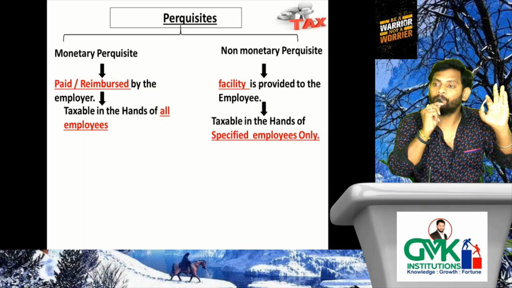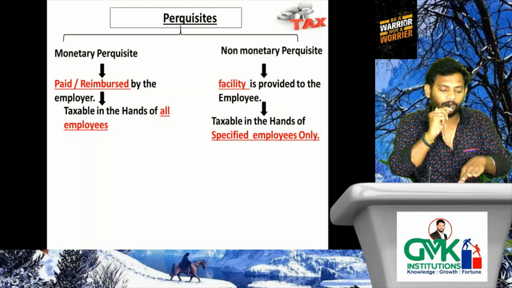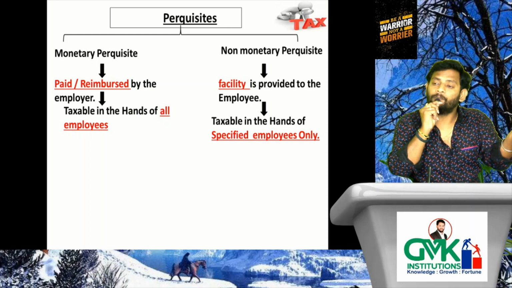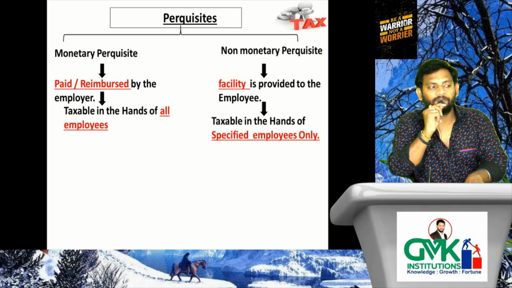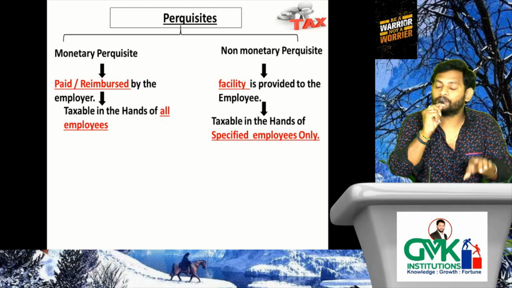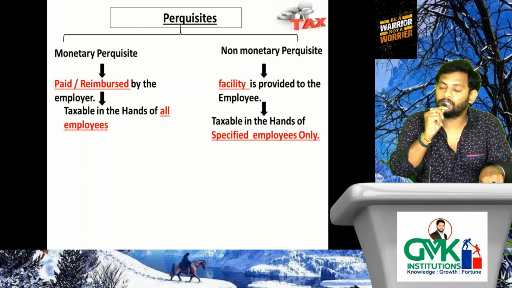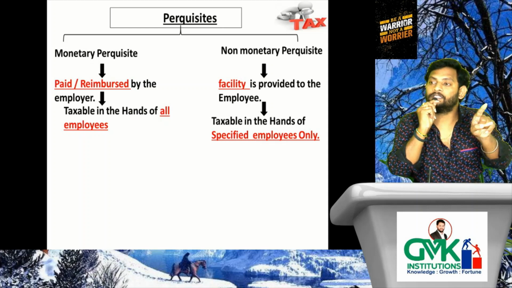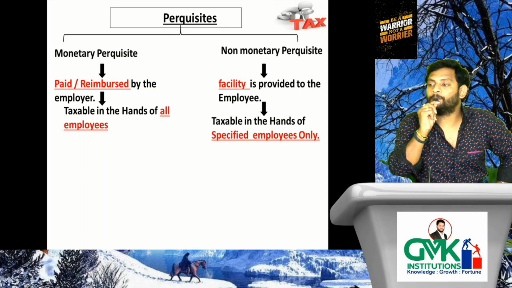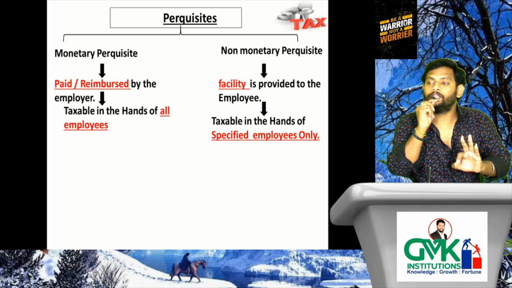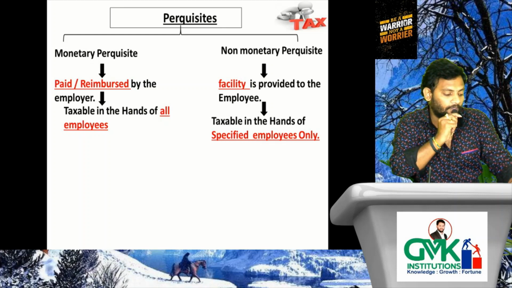When it comes to monetary perquisite, it will be taxable in the hands of all the employees, that is specified as well as non-specified. But when it comes to non-monetary perquisite, it will be taxable only in the hands of specified employees and not taxable in the hands of non-specified employees. Therefore, for deciding the chargeability for non-monetary perquisite, we need to verify whether that particular employee is a specified employee or non-specified employee. Hence, now we need to verify who is a specified employee and who is a non-specified employee. Let's verify.